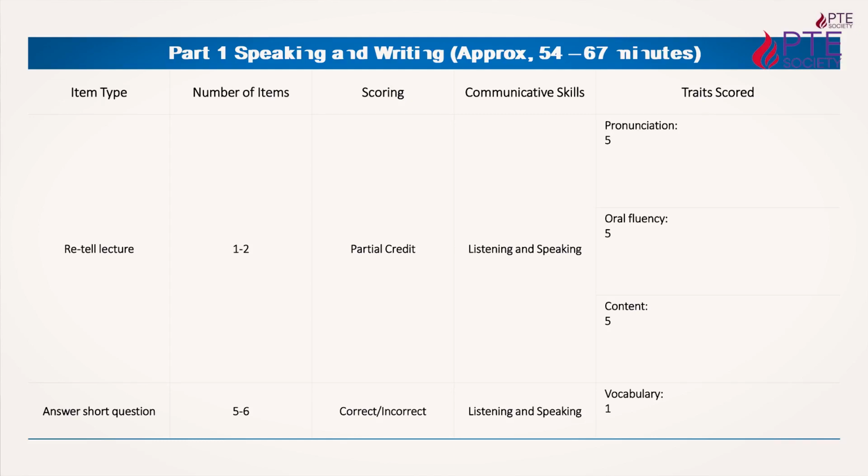And now the fifth and last item of the speaking part, that is short answer questions. You will listen to a question that will be a general knowledge question, and then you have to give the answer in 1 or 2 words, not a single line or 2 lines, just 1 or 2 words. That will be 5 to 6 questions. So that is about your speaking part, right? Speaking and writing we take as part 1, and that will go for 54 to 67 minutes, right? After each question you will go on to the next, and after the speaking, you will move to the writing.